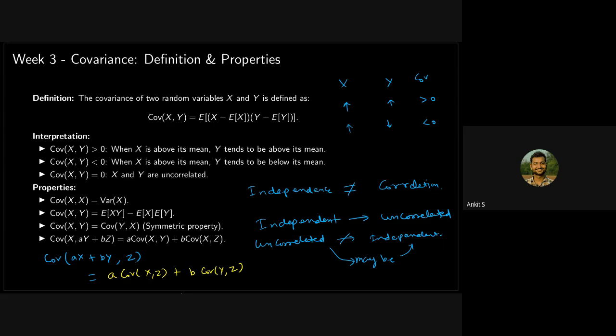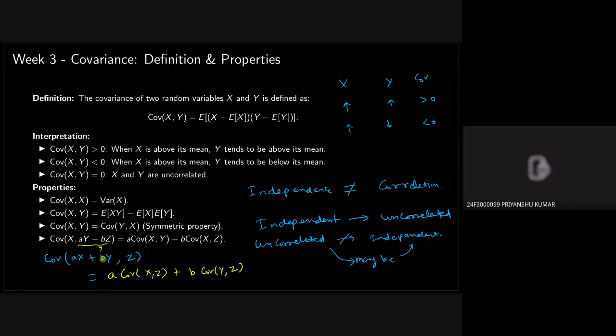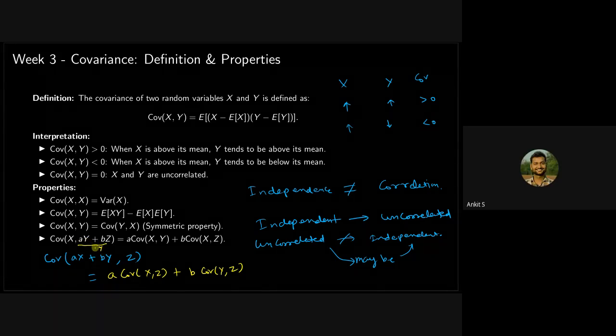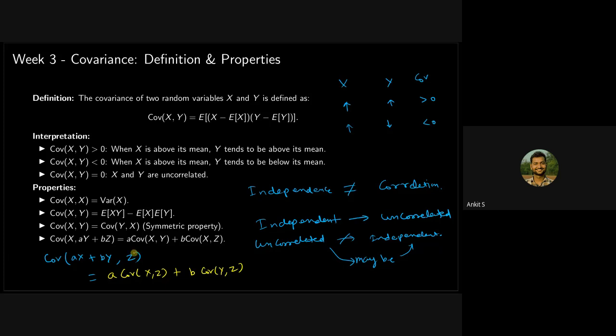Okay, yeah, but that will make it a little lengthy, right? So you are saying that we can replace it with some other random variable y, and then calculate for x and y, just like in the second property. Then how will you convert it into this form? So this becomes covariance of x comma y. Because it is a symmetric property, you can take it like that. That's what you are saying?